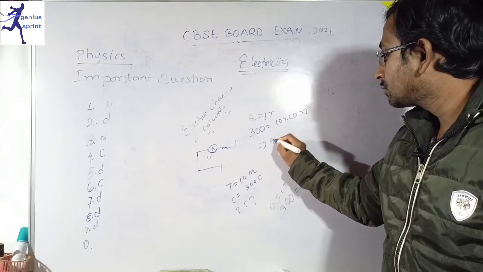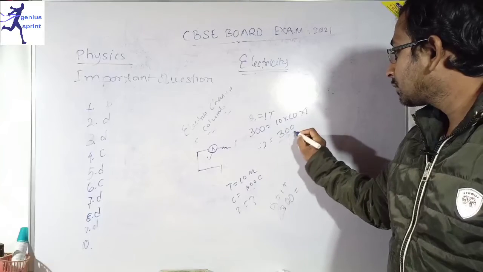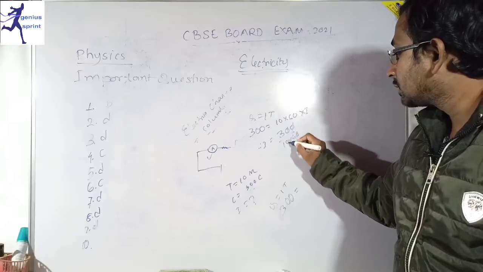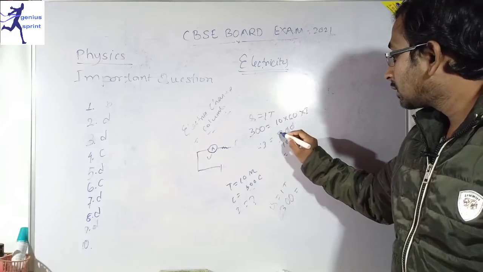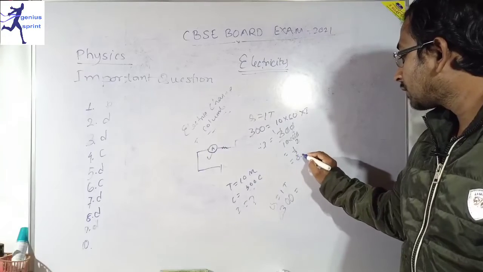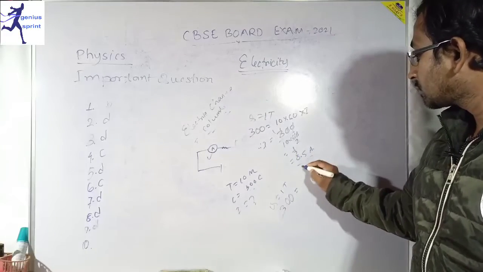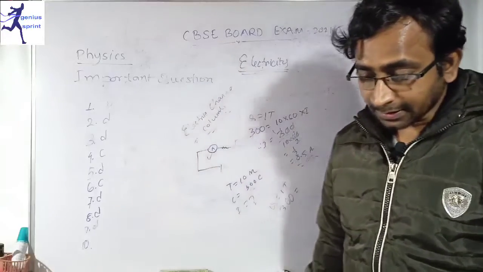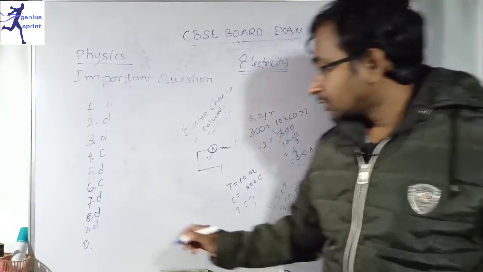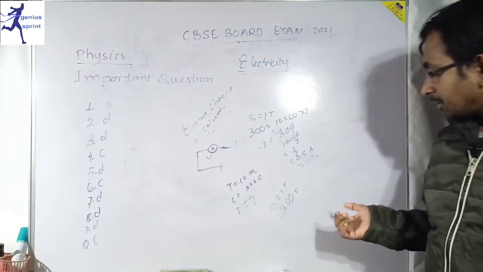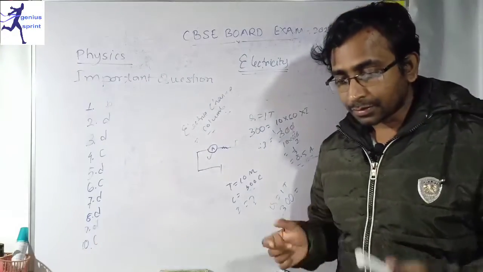Therefore I is equal to 300 upon 10 into 60. So cancel out this 0 and this 0. So 3 1s are 3, 3 2s are 6. There is 1 upon 2. It means 0.5 ampere. So I is equal to 0.5 ampere. For that reason, our option C, 0.5 ampere, is correct. I am sure this calculation is correct. Yes, option C is correct.